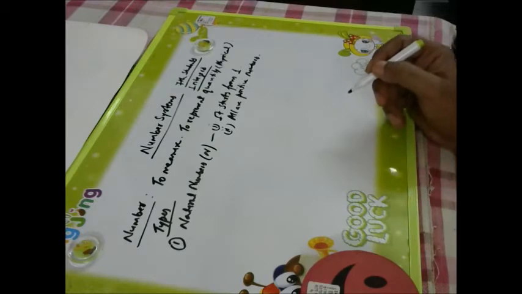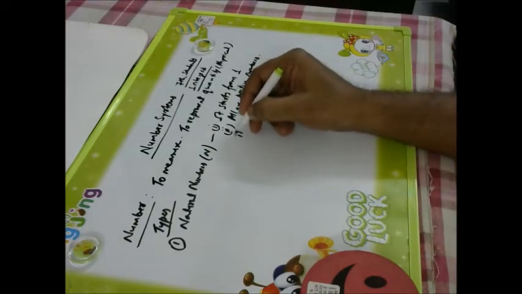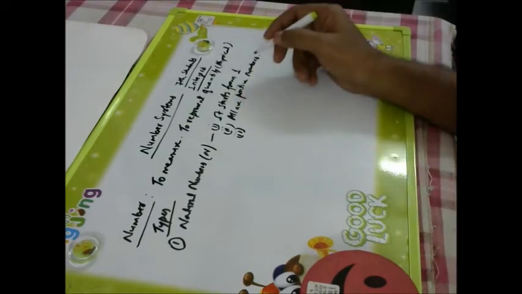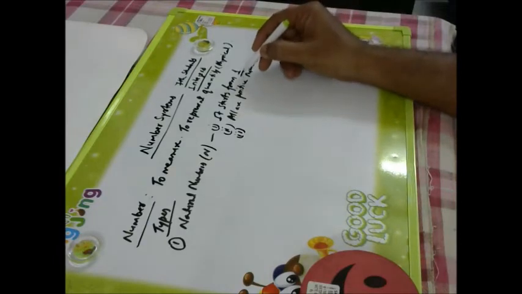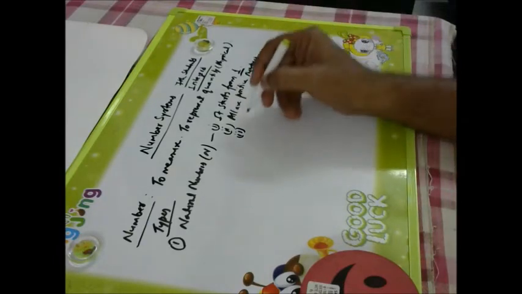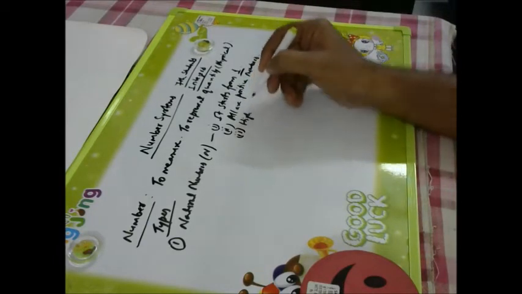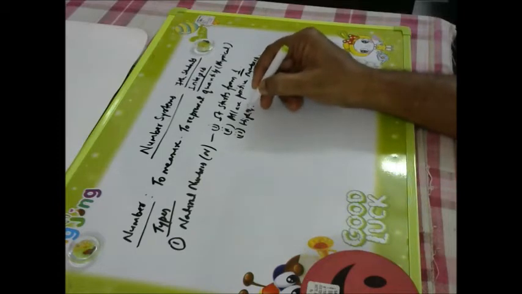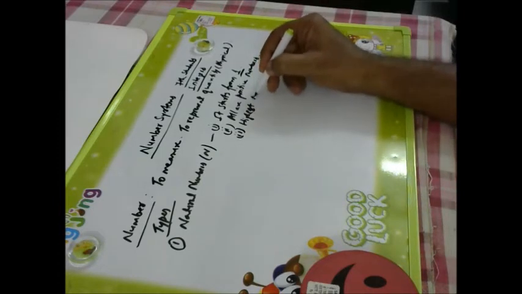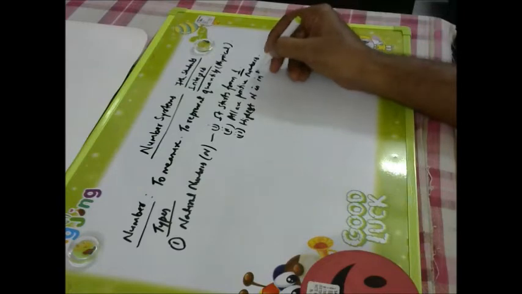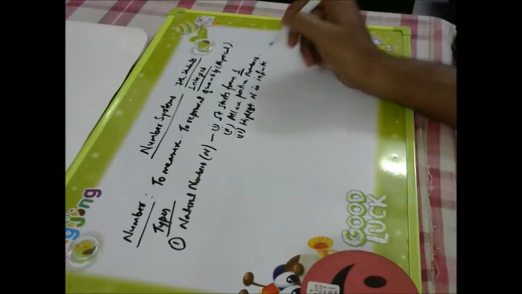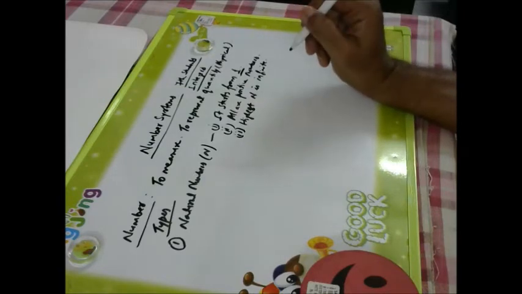The lowest natural number is 1 and the highest natural number is infinite, because there is no limit, it is endless.